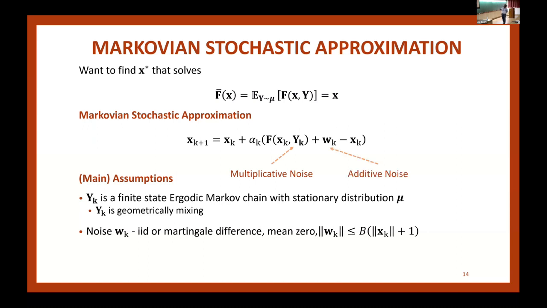And I also want to introduce some terminology. I want to call Y multiplicative noise and W additive noise. This is a terminology that we introduced. And the reason for this is, let's go back to the linear stochastic approximation. I said, I want to solve AX equal to B. Then there are two settings. A is known, B alone is noisy, or both A and B are noisy. And suppose A is fixed and B alone is noisy, then the noise in B can be modeled by W, and the noise in A can be modeled by Y. And the key thing about the noise in A is that my iterate is getting multiplied by this noise. And that's what makes it challenging.